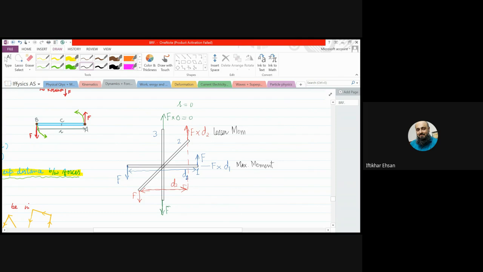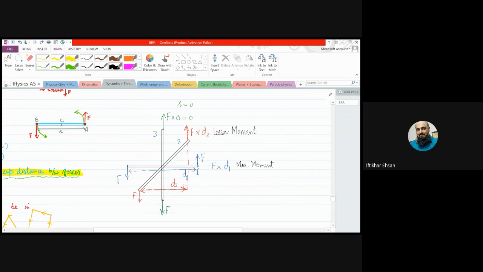But what if it keeps rotating and reaches position 3, and we keep the forces as they are, upward and downward? What will be the perpendicular distance between these forces now? They are in the same line. So the perpendicular distance here will be 0, right? There is no perpendicular distance between the forces because they are in the same line. So the perpendicular distance is 0, and multiplying 0 with anything gives 0, which means there will be no rotation.